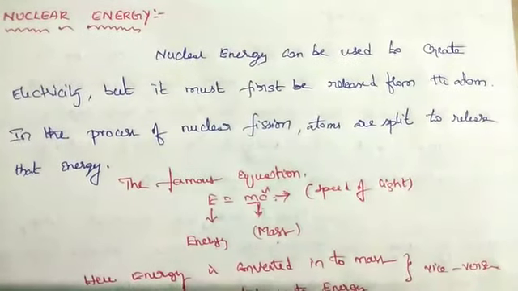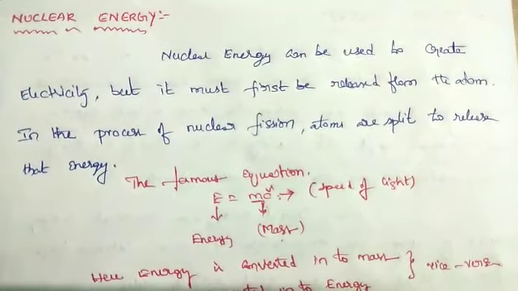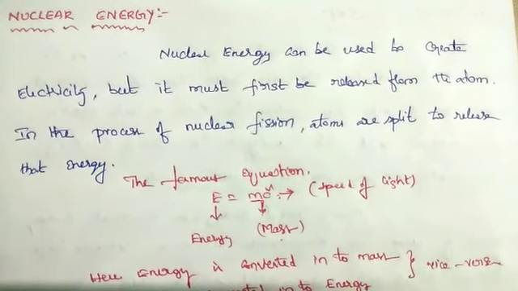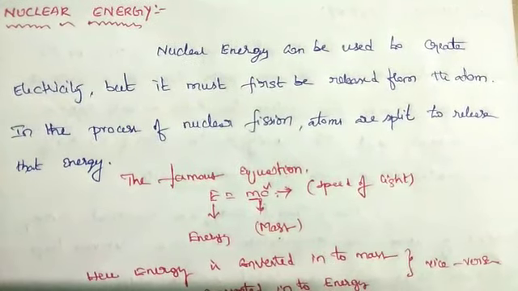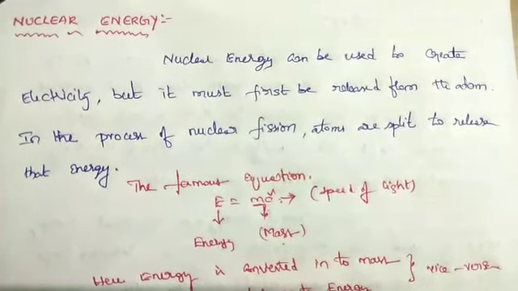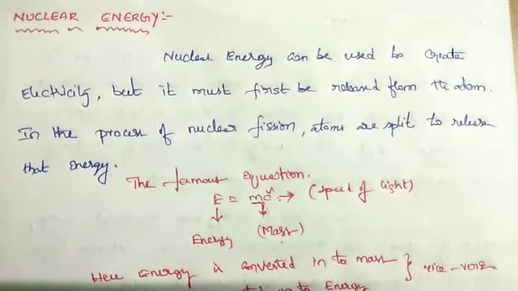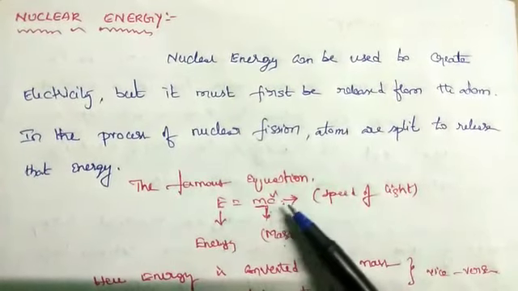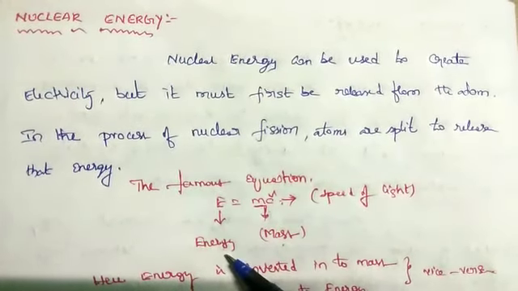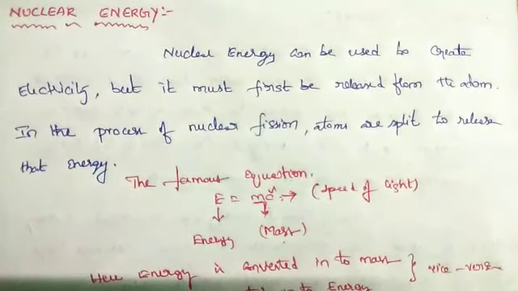The famous equation, according to Einstein's mass-energy relation, is E equals mc squared. Here E is energy, m is mass, and c is the speed of light.